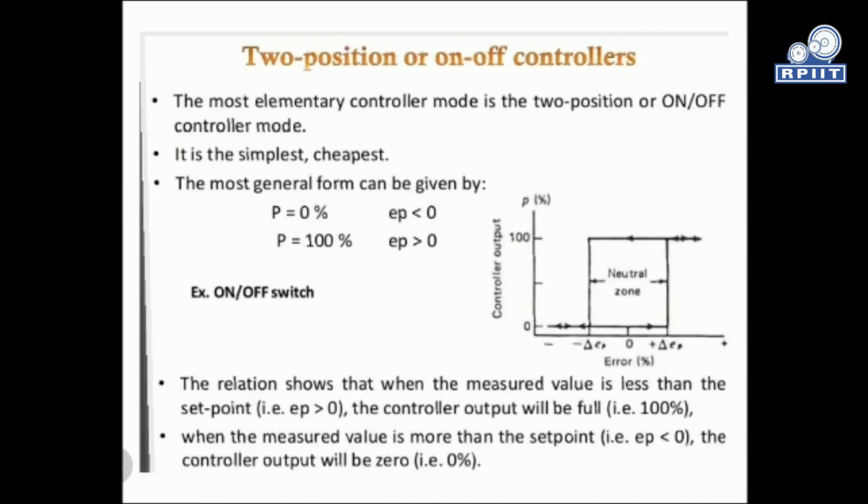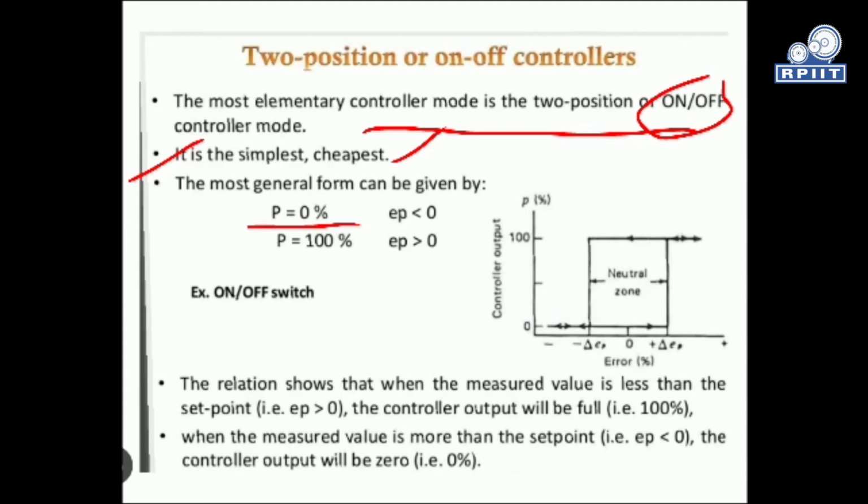First is the two position on off controller. The most elementary controller mode is two position, that is, the on and off controller mode. Either our controller will be on, or secondly it will be off. It is the simplest and cheapest form of controller. Simplest means it is just like a switch, so it will give the two positions on and off. And secondly, due to the simple construction it is cheap, or less expensive we can say.